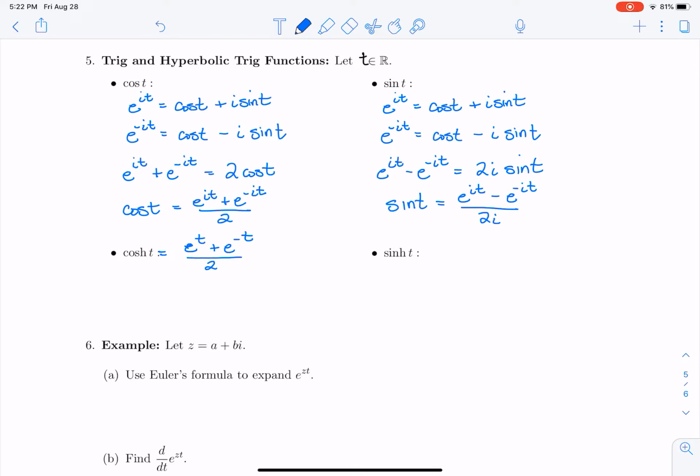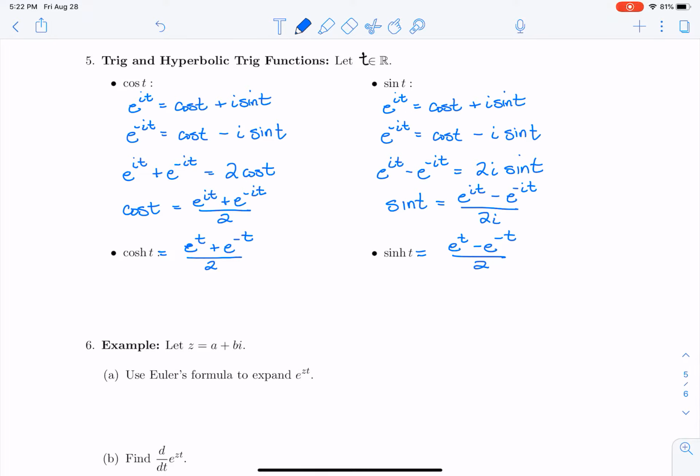The other one is called the hyperbolic sine, or sinh, and that's defined to be e to the t minus e to the minus t, over 2. So notice that neither one of them has an i in it.